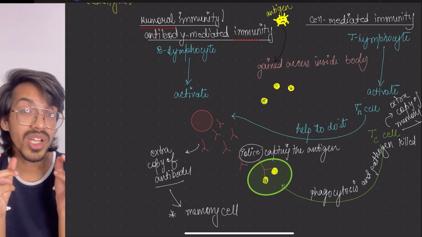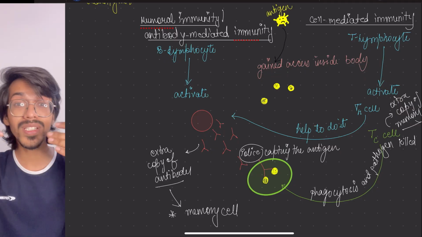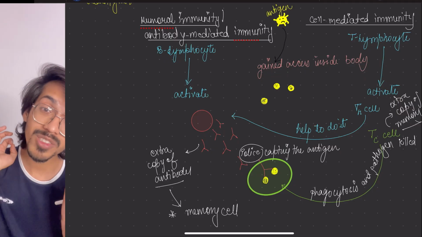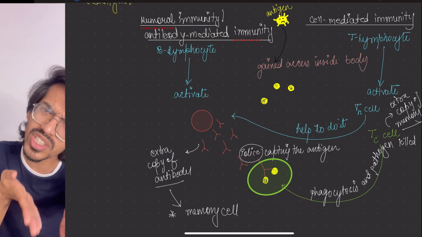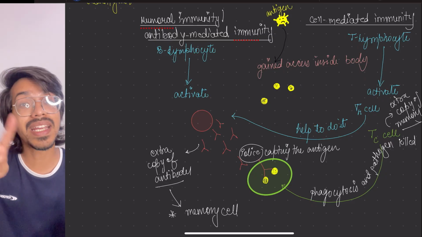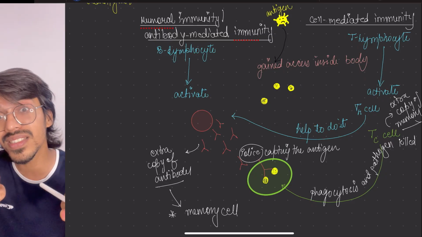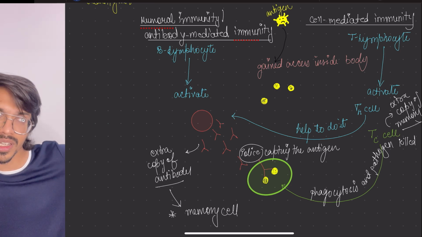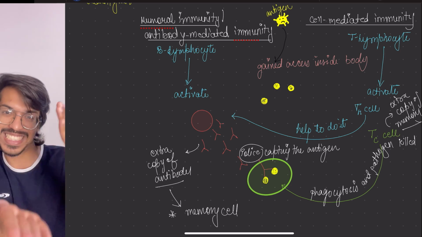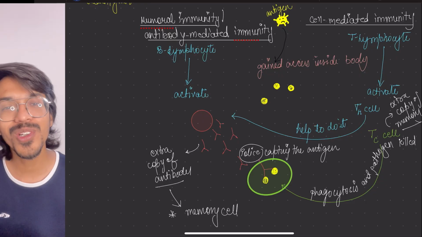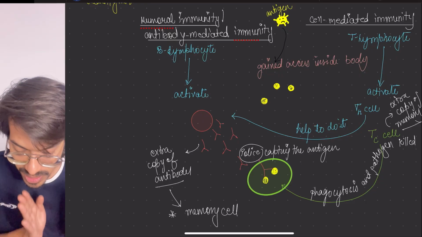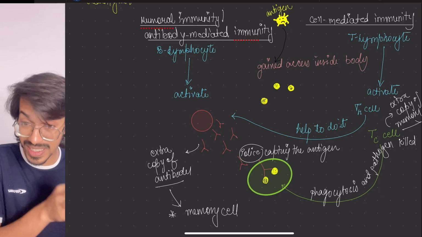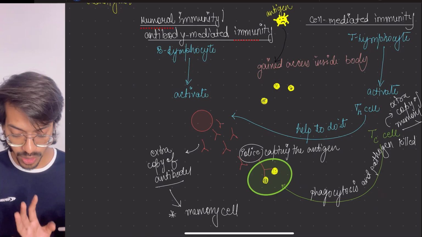That's why the initial paragraph is saying primary response, secondary response. So the primary response was the first time the antigen gained access inside the body. In the secondary response, the memory cells already know, okay, this is the type of thing which came earlier also, time to kill it. So this is how it's working. I hope you understand something from here, a little bit of it.